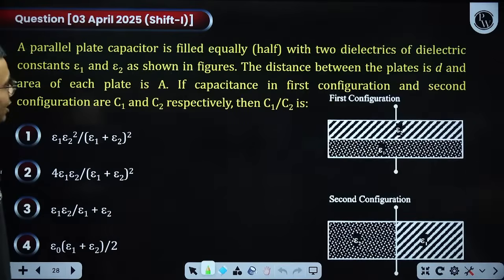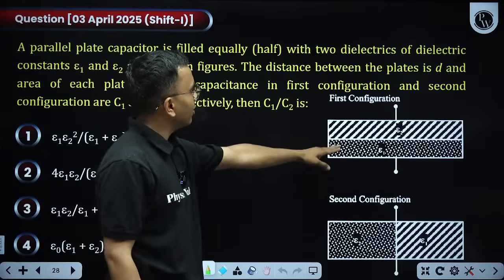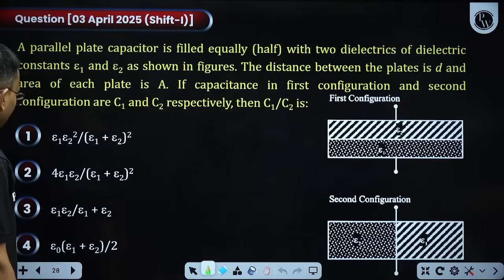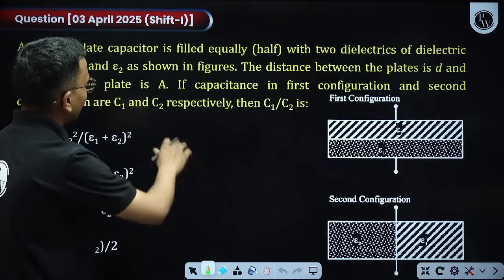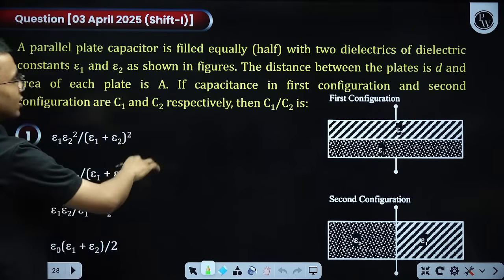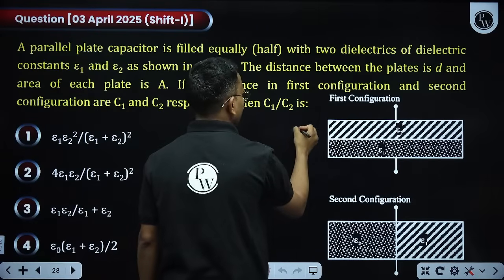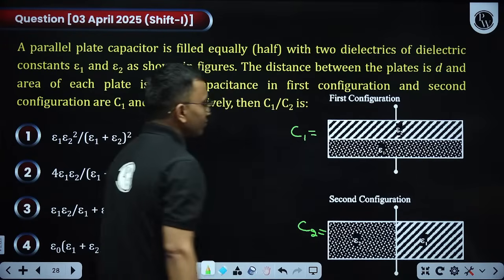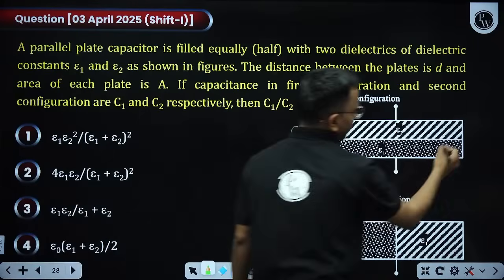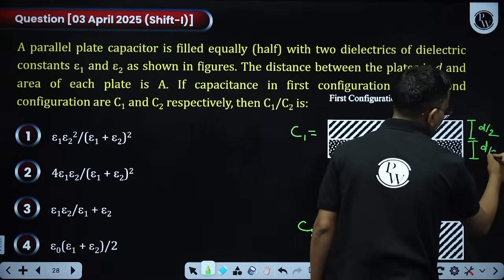A parallel plate capacitor is filled half with two dielectrics of dielectric constant epsilon 1 and epsilon 2 as shown here, epsilon 1, epsilon 2. The distance between the plates is d. Okay, this total distance is d, and the area of the plate is A. If the capacitance of the first configuration and second configurations are C1 and C2, what is the value of C1 by C2? So here the capacitance is C1, here the capacitance is C2. Okay, this is d by 2, this is d by 2.